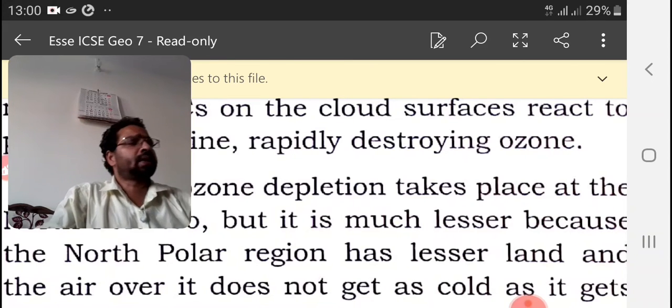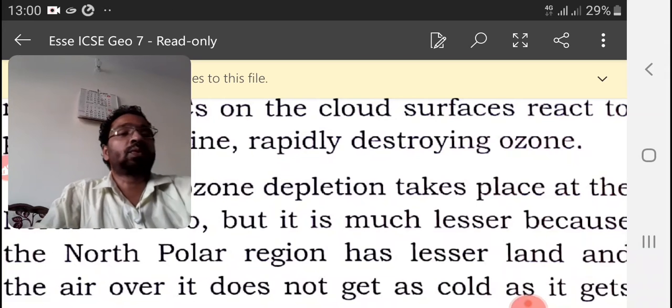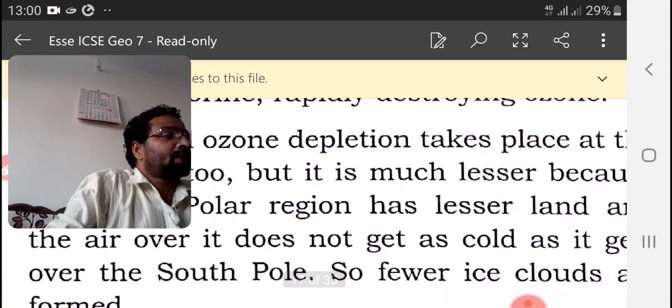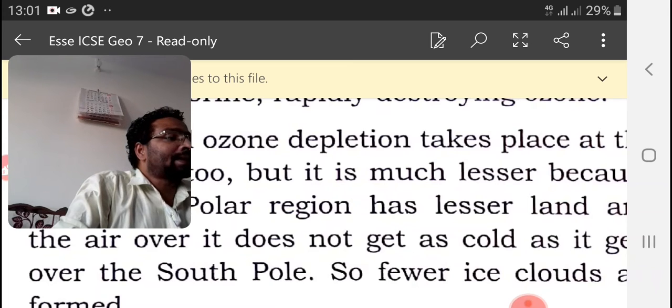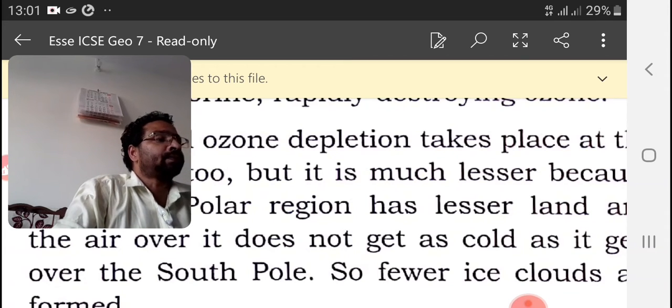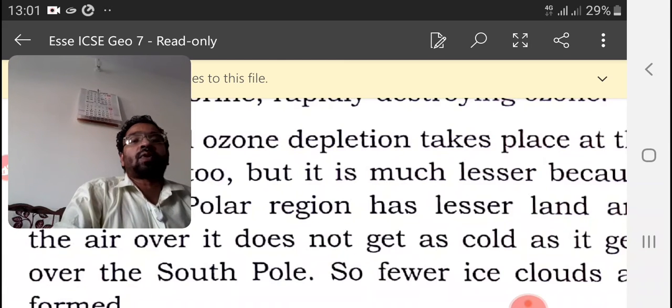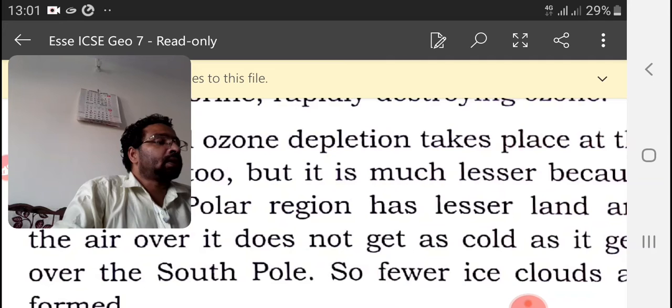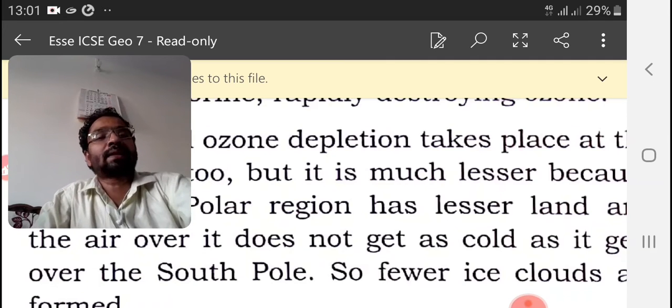The same thing can take place at the North Pole too, but it is much lesser because the North Polar region has less land, and the air over it does not get as cold as it gets over the South Pole. So fewer ice clouds are formed.